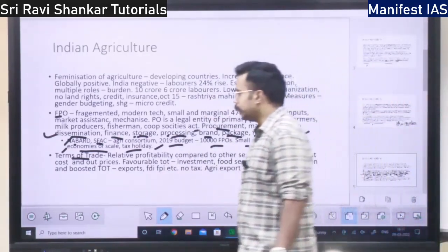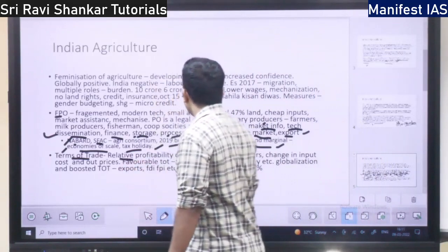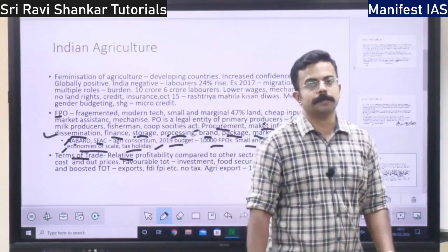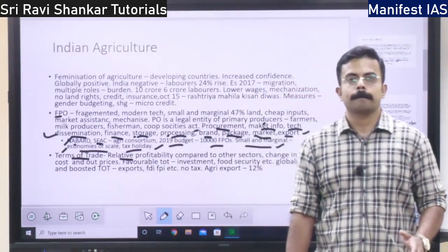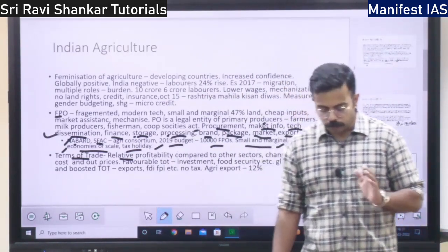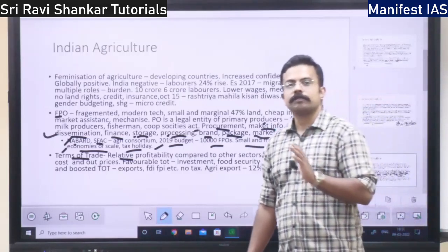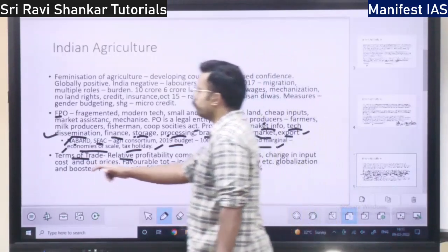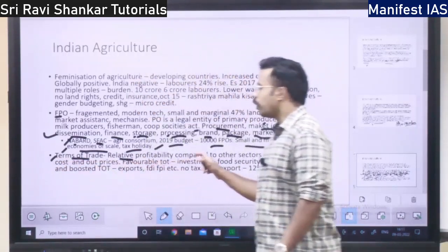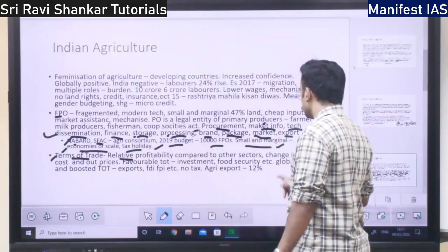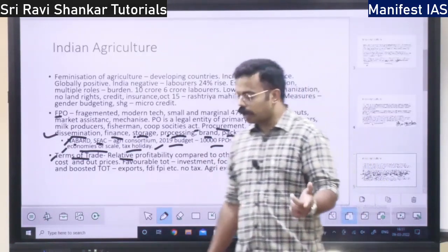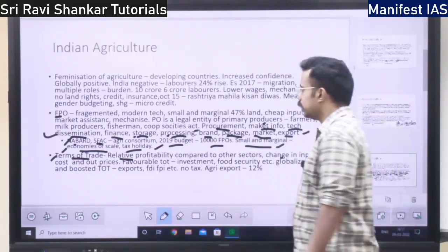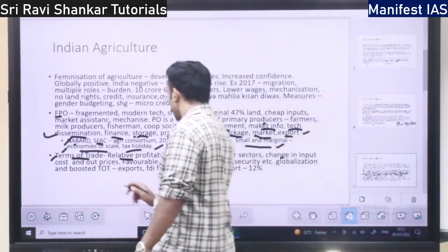See, terms of trade means relative profitability compared to other sectors. How profitable is agriculture? How profitable is the farming sector compared to other sectors? That is the concept of terms of trade. It speaks about how relatively profitable it is compared to other sectors. So, changing input cost and output prices. It speaks about change in input cost and output prices.